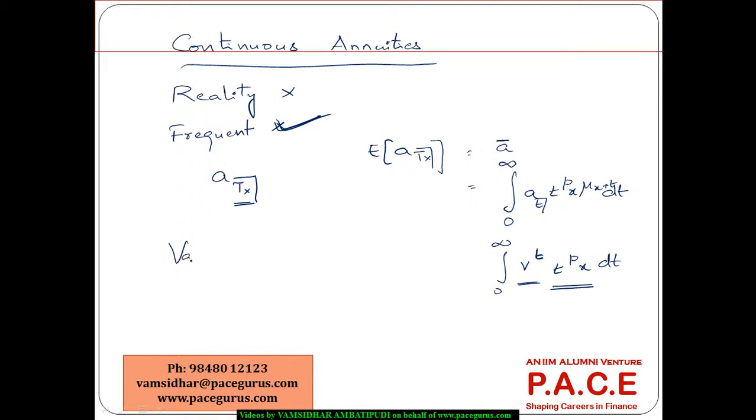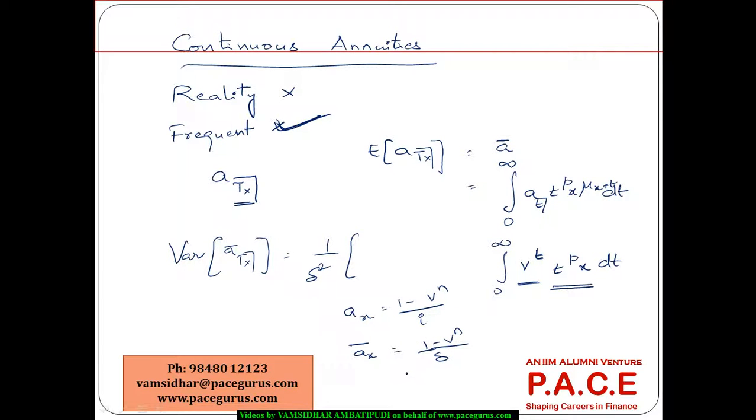And the variance, if I am looking at a bar Tx, it is nothing but 1 by delta squared times... We know that if I'm trying to establish ax, I have defined it as 1 minus v power n by i. But if I have to define ax bar, I can very well define it as 1 minus v power n by delta.